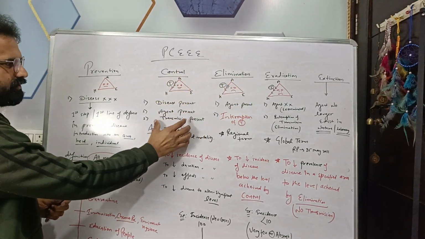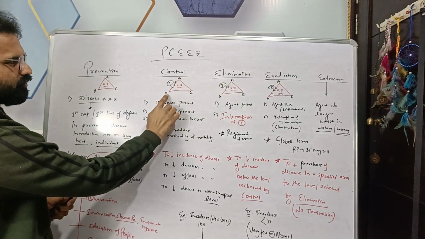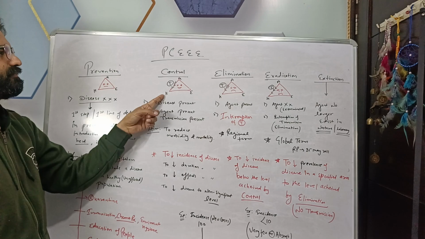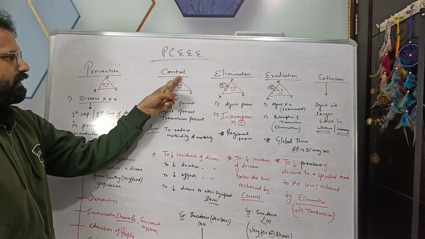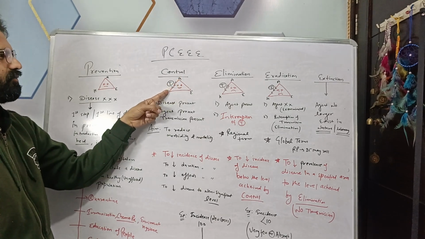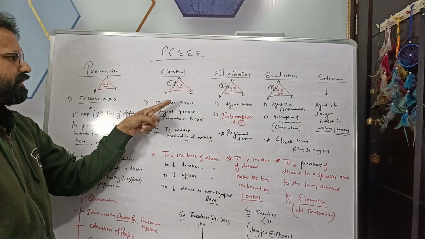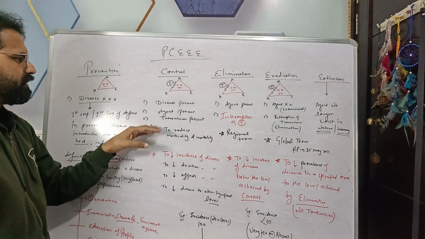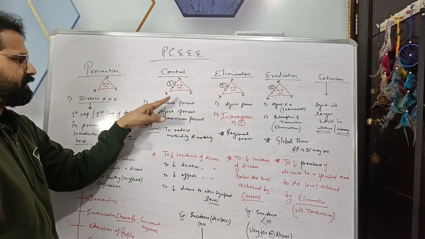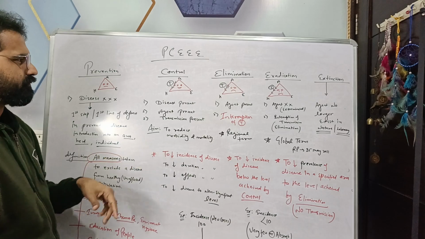So in case of control, agent is present, host is present and transmission is also present. Agent is entering into the host, that is causing disease. So agent is present, transmission is present, which causes the disease to be present.